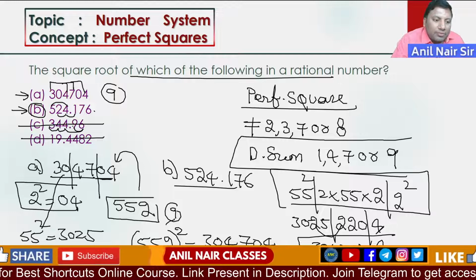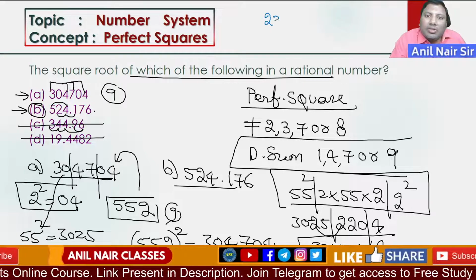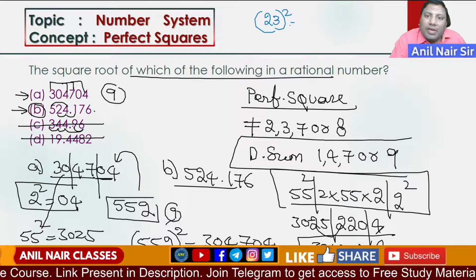Another one, if you observe closely, 23 square is 529.